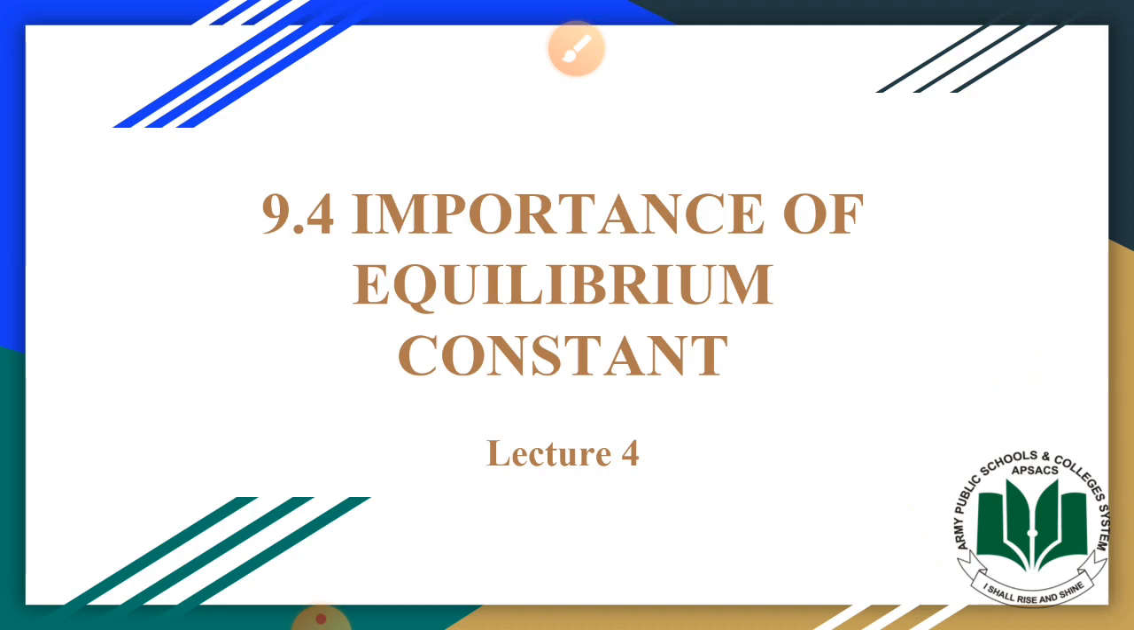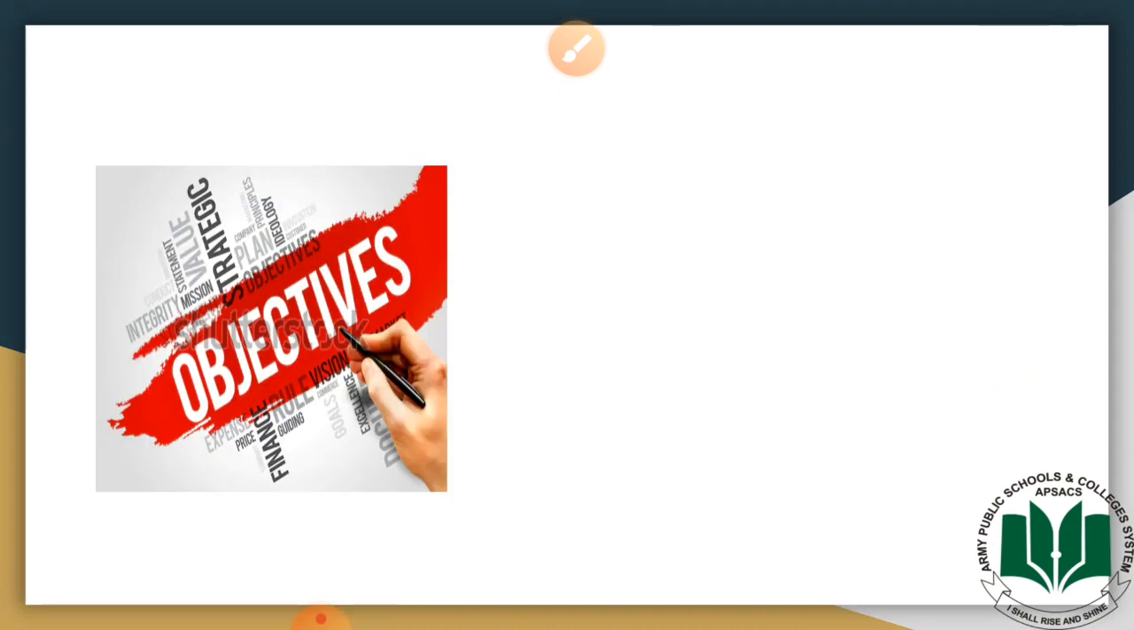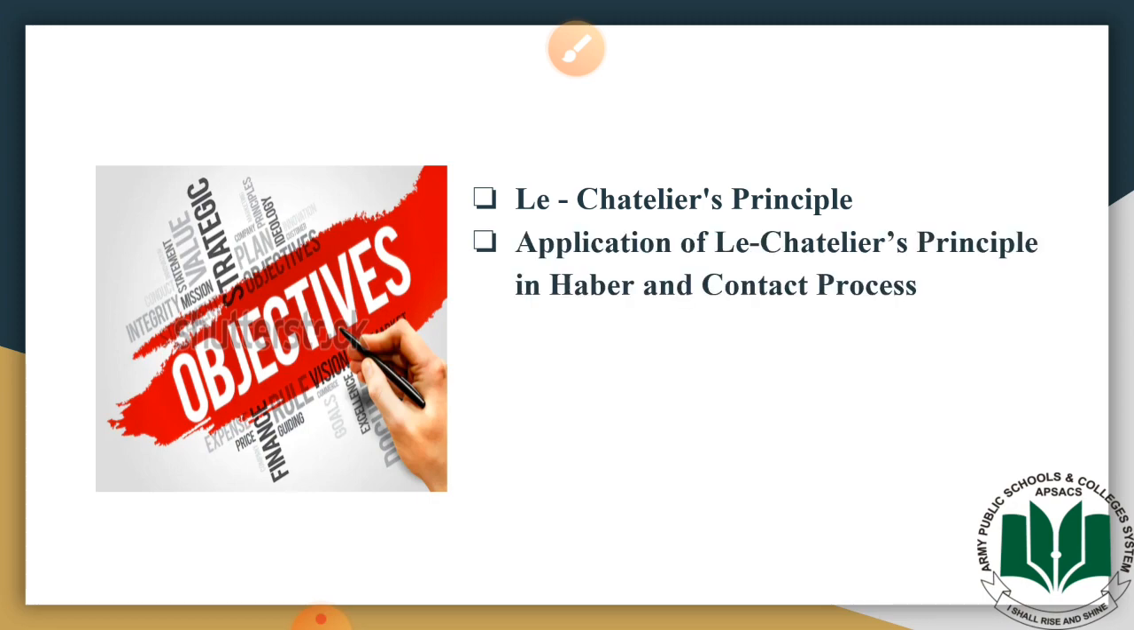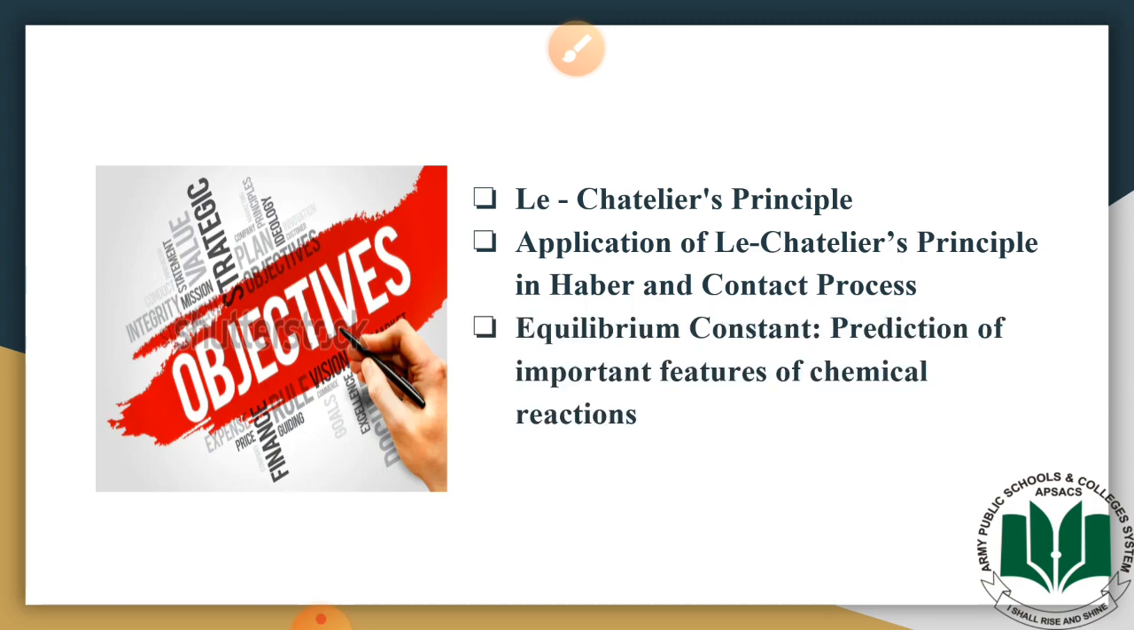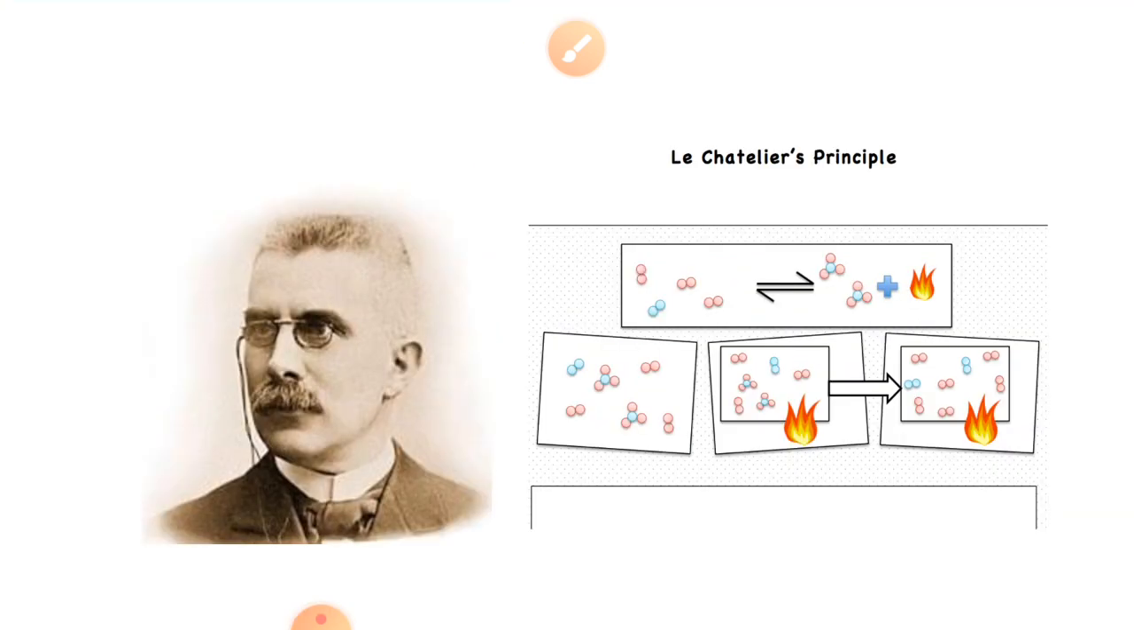Today we will be reading about the final topic of our chapter 9, that is the importance of equilibrium constant. The objectives for today's lecture include the study of Le Chatelier's principle, and then we will apply Le Chatelier's principle in Haber and contact process. And at the end of lecture we will be studying about the importance of equilibrium constant in predicting important features of the chemical reactions. So moving towards our first topic, that is the Le Chatelier's principle.